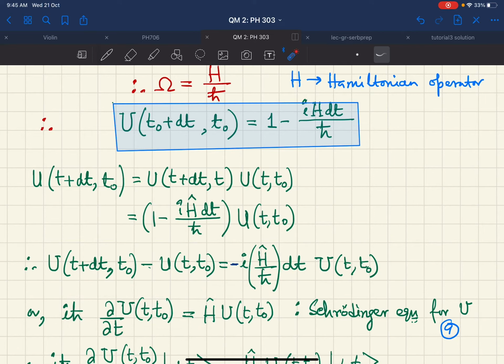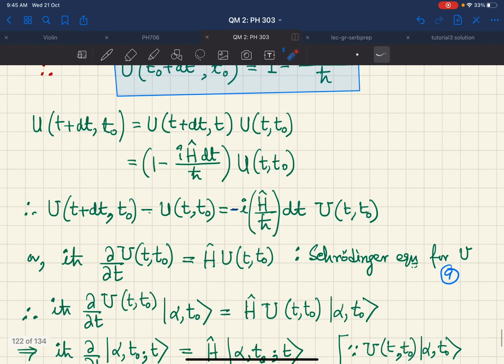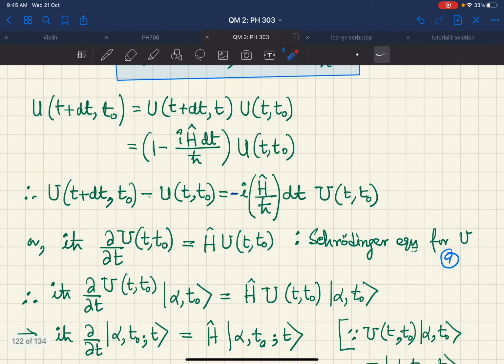So this is the Schrodinger equation for the time evolution operator. Everything that has to do with time development should follow from this Schrodinger equation of the time evolution operator. So this is a very important equation in quantum mechanics.